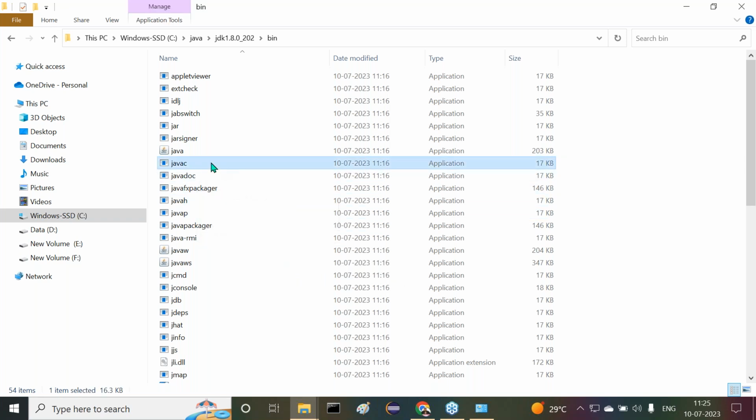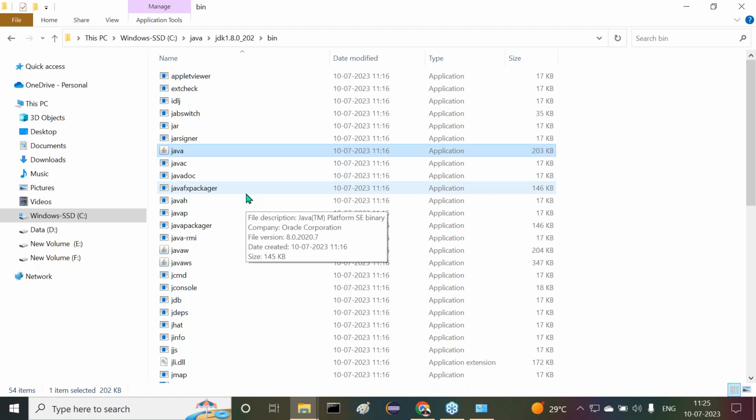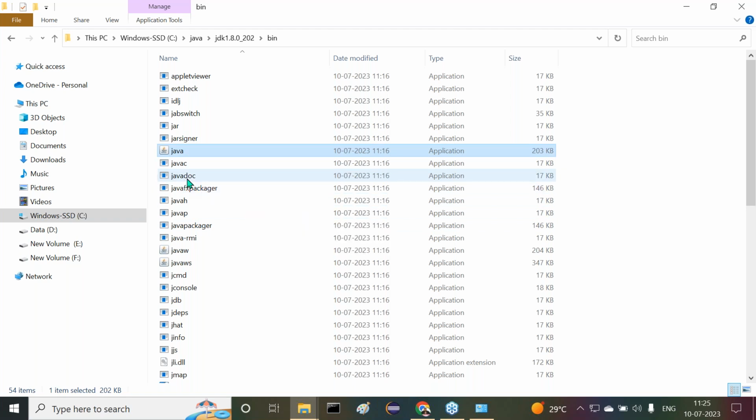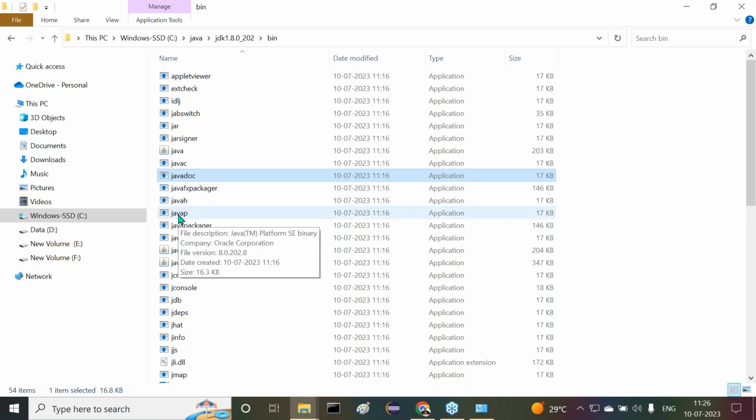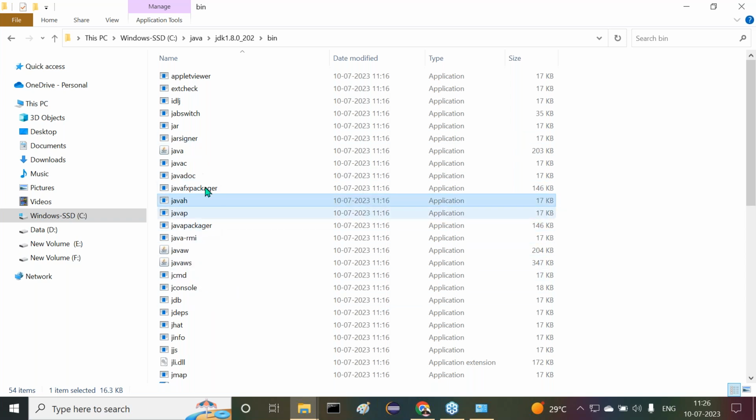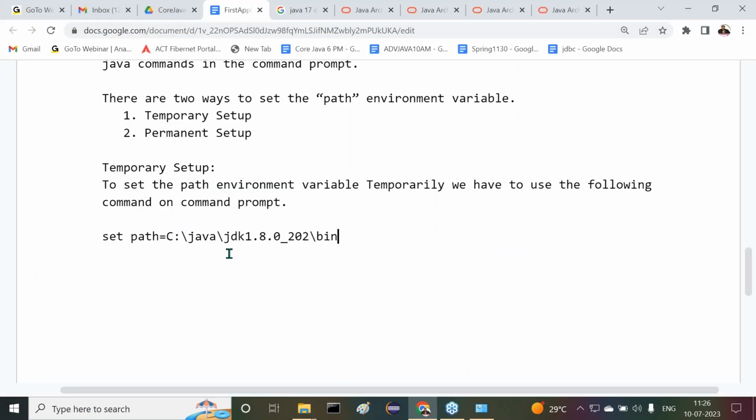Observe carefully, what is this? javac. It will activate the Java compiler software. And what is this? java. It will activate the JVM software. What is this? javadoc. You are already aware of it. Java documentator to prepare API documentation. Like this, javap, Java profiler, Java header, javah. So many commands. All these commands are available in this particular location only. So I want to copy this location and set it to this path environment variable. This is what we have to set.